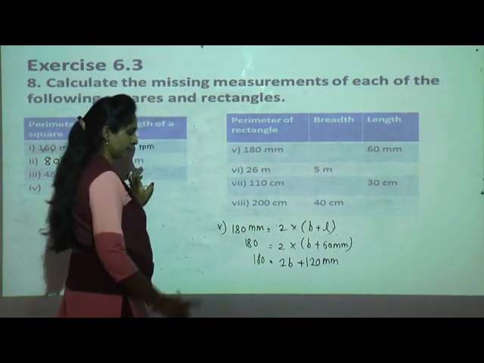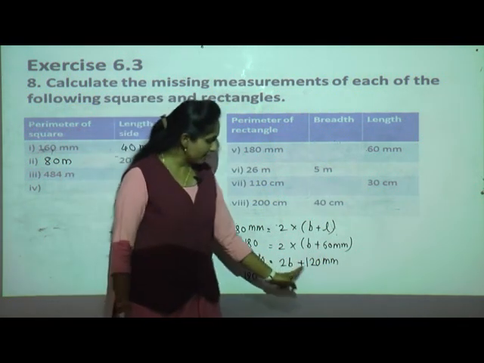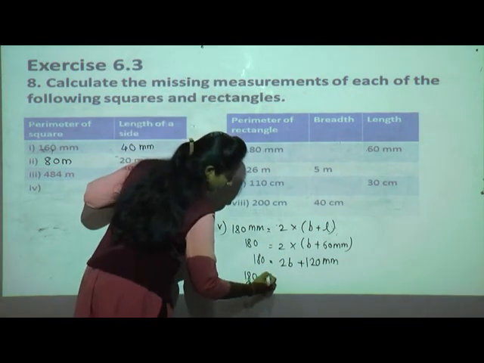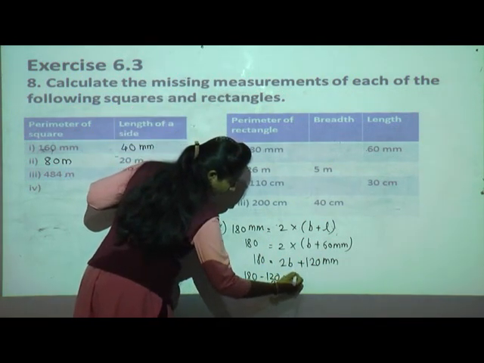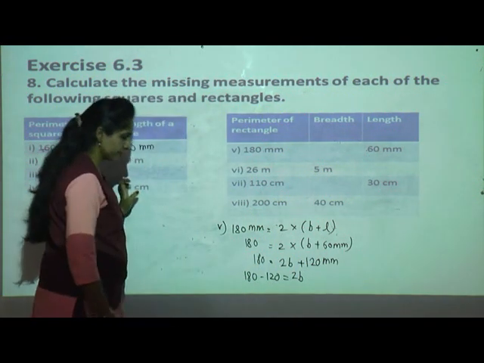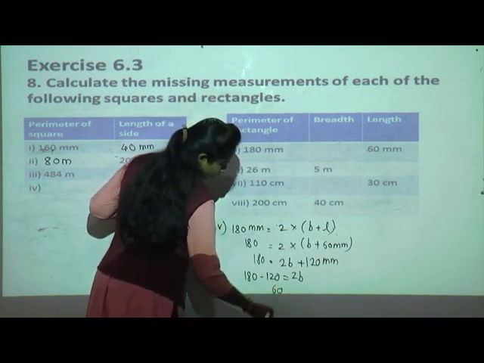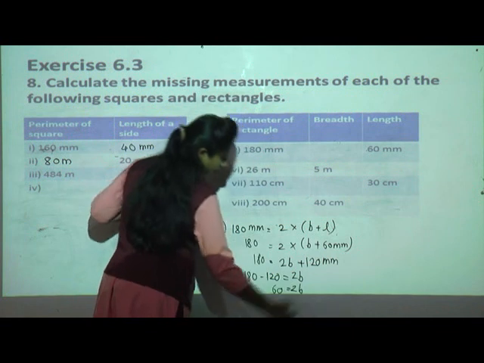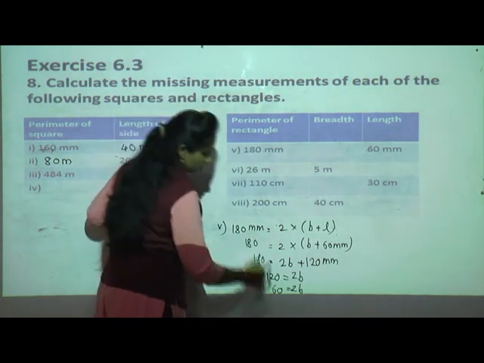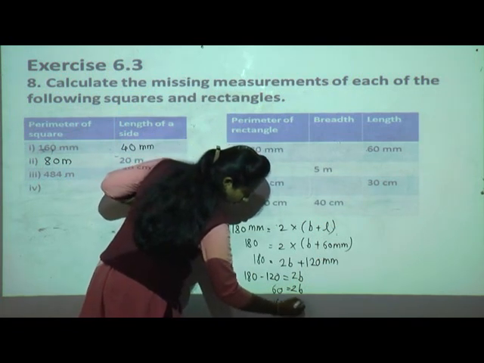Now see here, what I'll do, 180 I'll keep as it is. Here plus 120 is there. If we take it to this side of the equals sign, it becomes minus, and 2b as it is. Now 180 minus 120. 0 minus 0, 0. 8 minus 2 is 6. 1 minus 1 is 0. So 2b equals 60. Now write 60 as it is divided by 2 is equal to b.